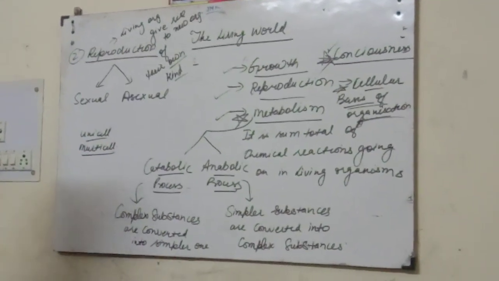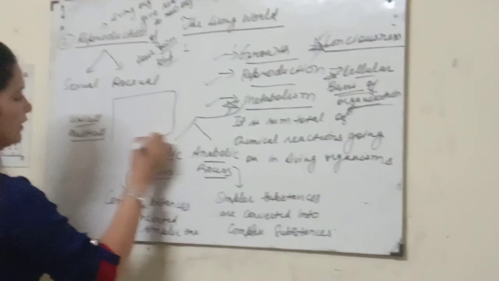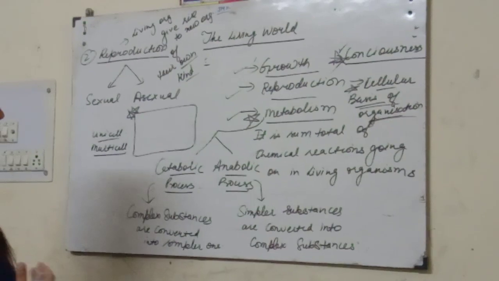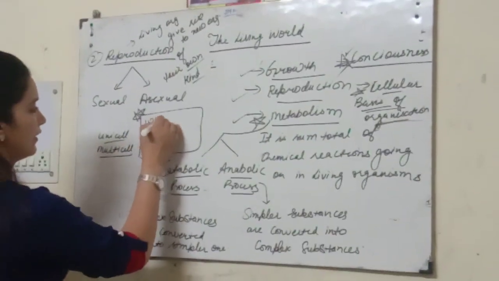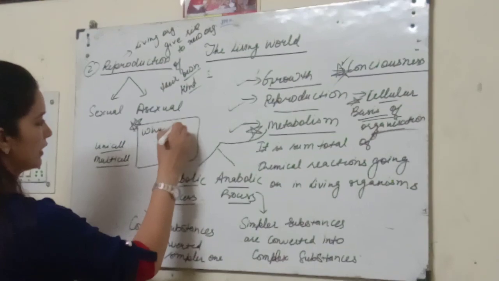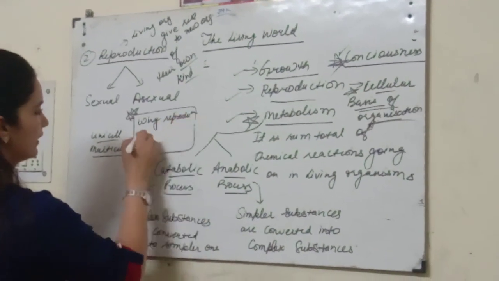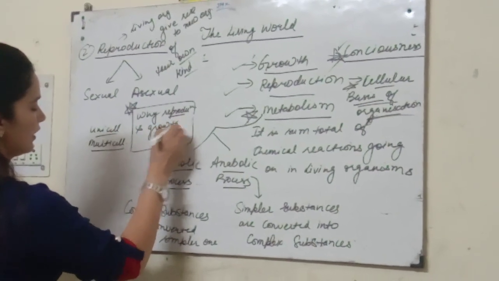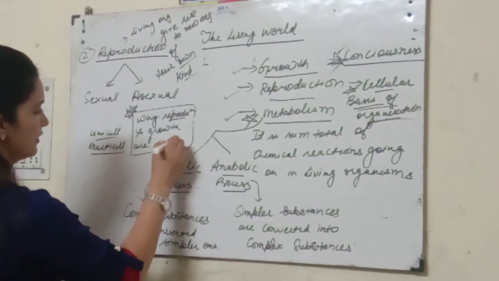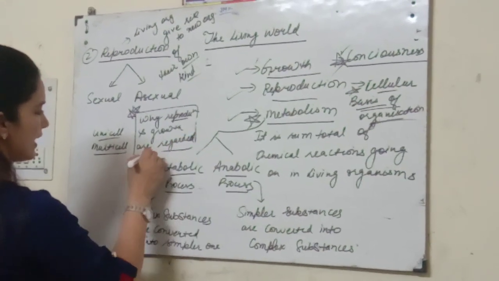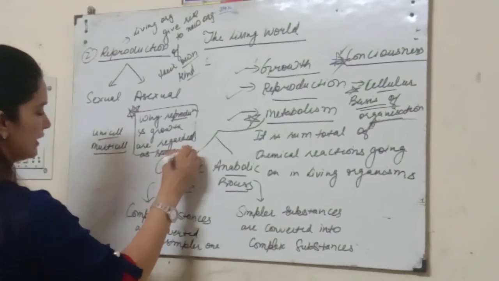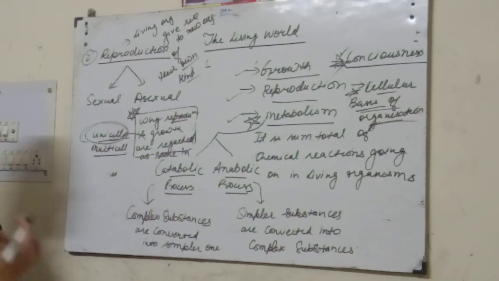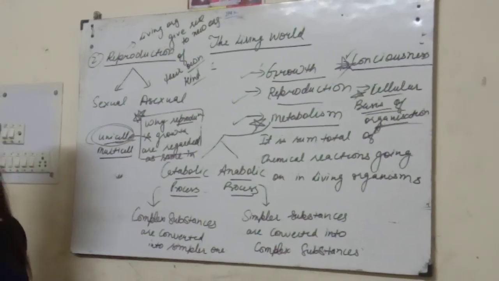Alright students, one important thing here that is generally asked in NEET exams and sometimes in CBSE also: why are reproduction and growth regarded as the same in unicellular organisms?